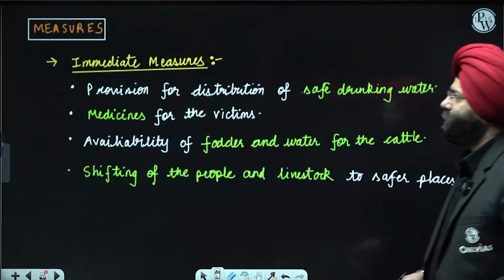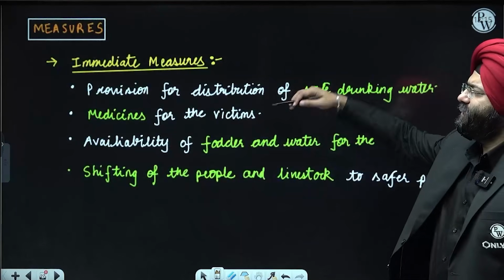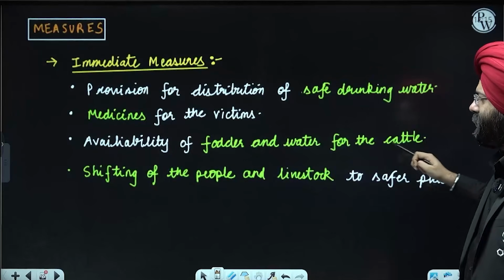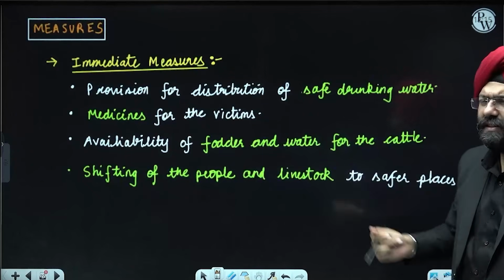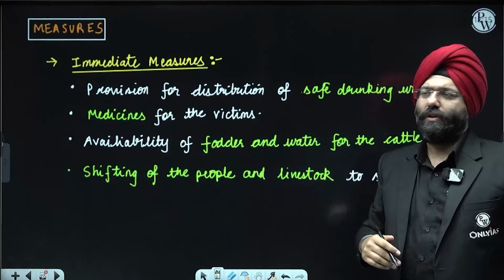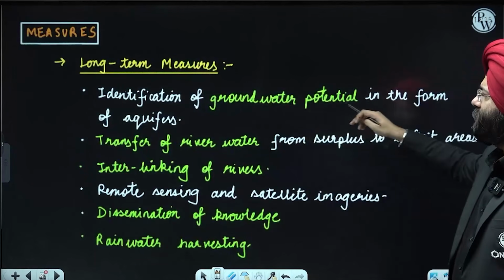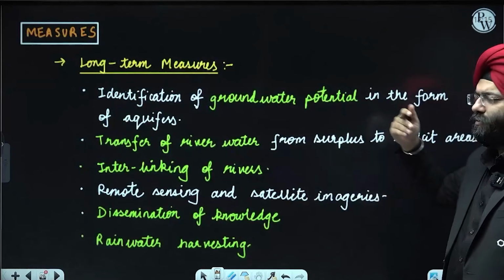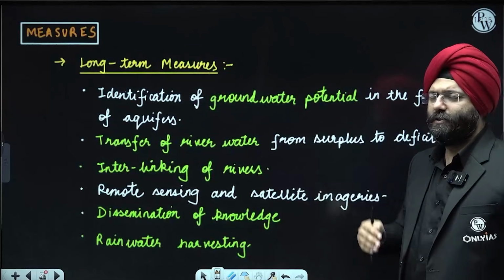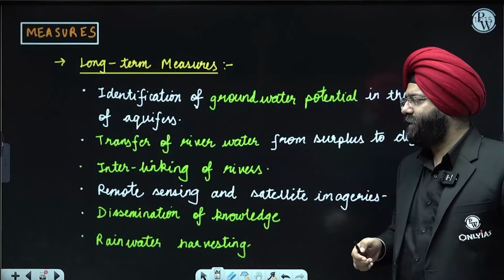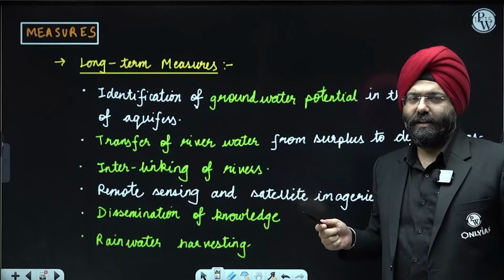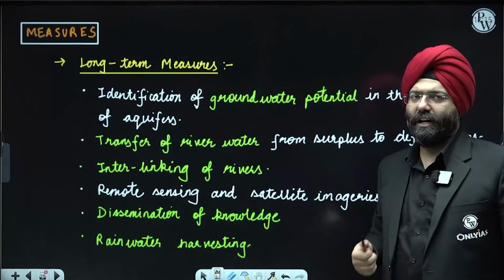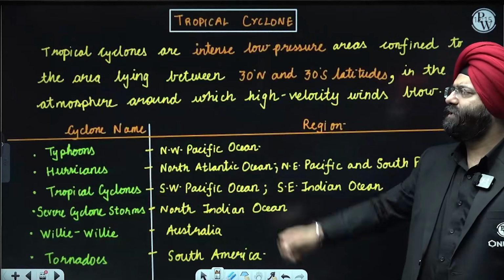Okay, immediate measures. Provision of immediate relief should be distribution of safe drinking water, medicines for victims, availability of fodder and water for the cattle, and shifting the people and livestock to safer places. These are the immediate actions which might be taken if a drought happens. Long term measures are identification of groundwater potential in the form of aquifers, transfer of river water from the surplus to the deficit areas, the concept of interlinking of rivers, which has been there for a long time in the government's policy perspective. We have already seen the Ken-Betwa link. Remote sensing and satellite imagery, dissemination of knowledge, and rainwater harvesting are the important things from a long-term perspective.